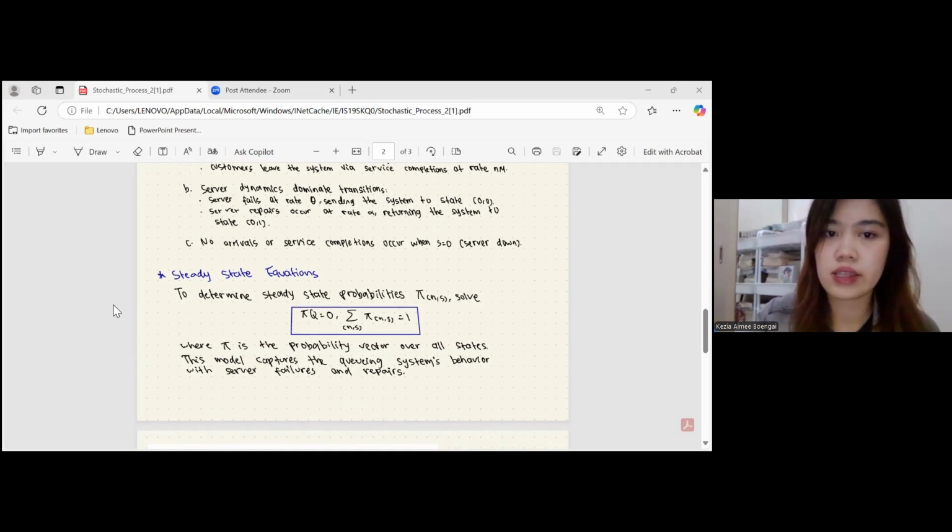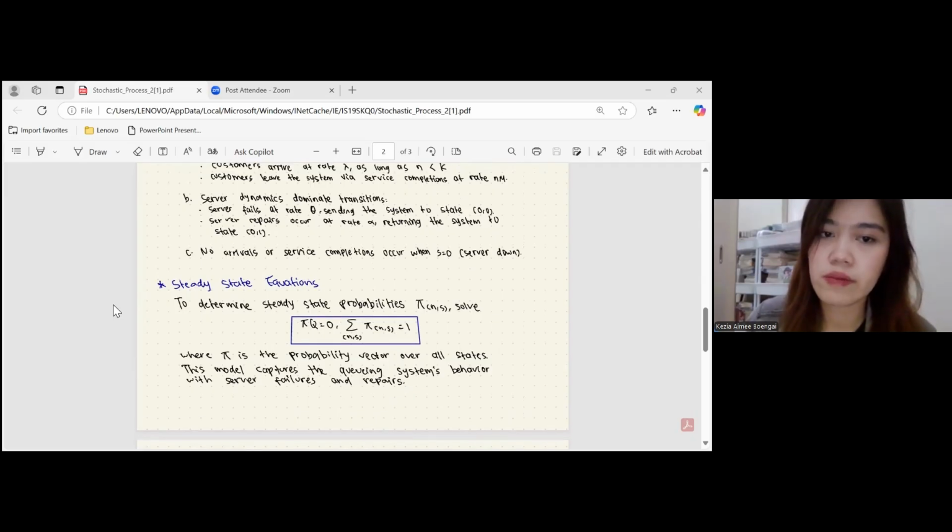And the steady state equation: to determine the steady state probabilities p(n,s), solve this equation, where the probabilities sum to 1 over all states. This model captures the queuing system's behavior with server failures and repairs.